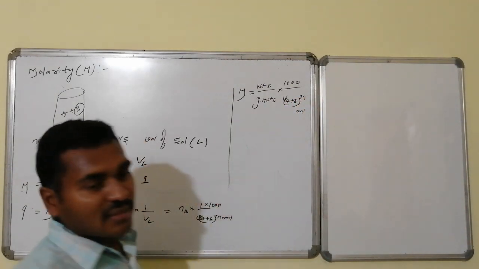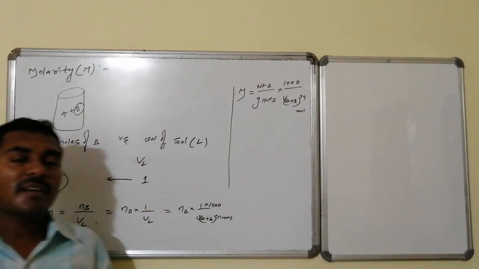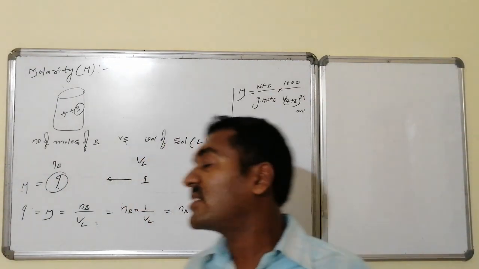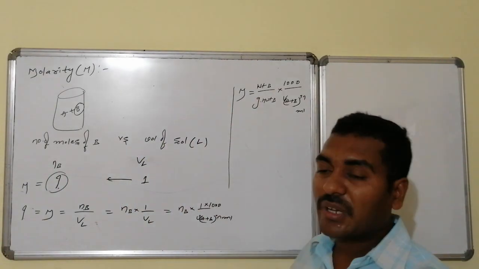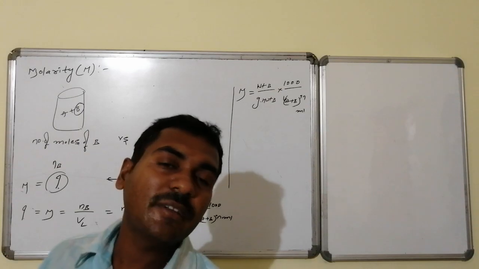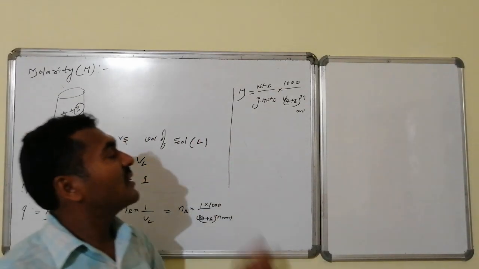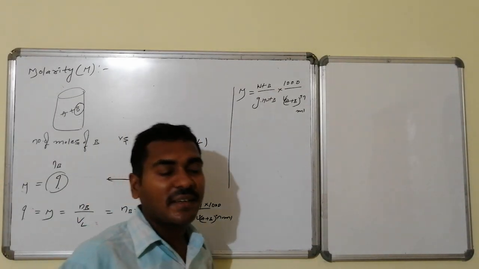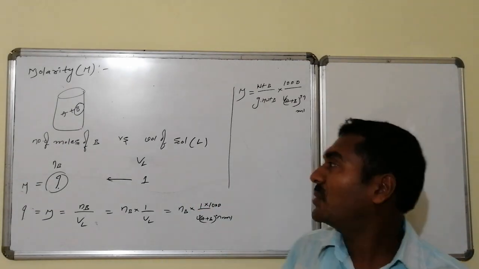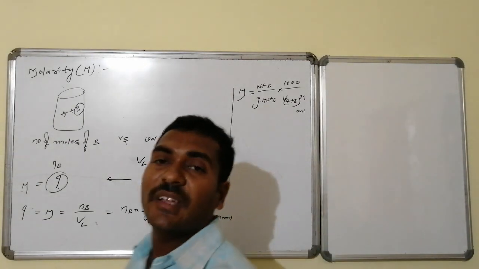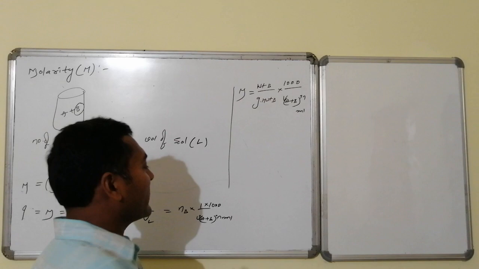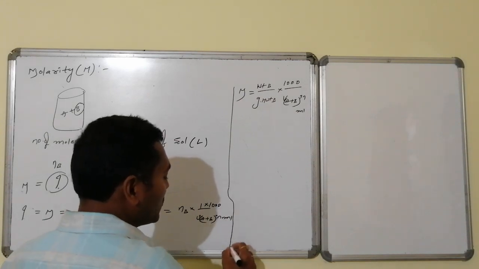This is the enlarged formula used for the calculation of molarity. Molarity becomes equal to what? Weight of solute divided by gram molecular weight of solute, into 1000 divided by total volume of solution in ml. In that way, we can calculate the molarity. Let us go for a problem, whereby it becomes very easy.